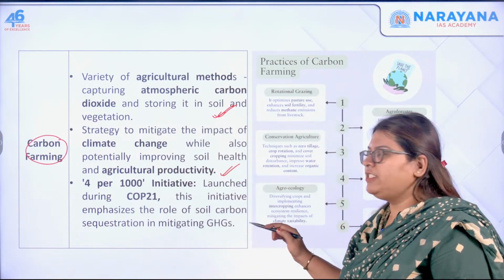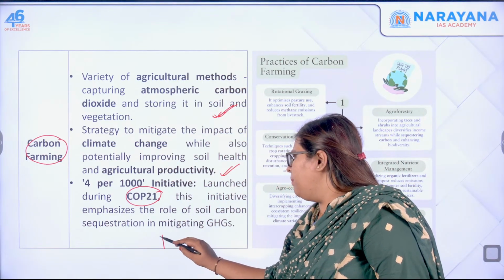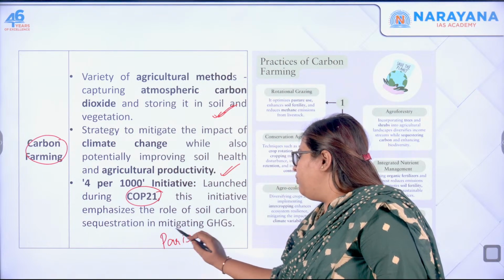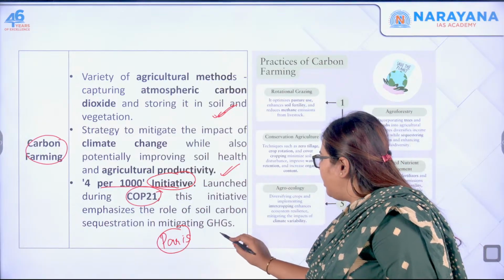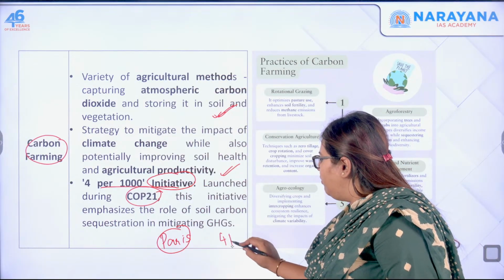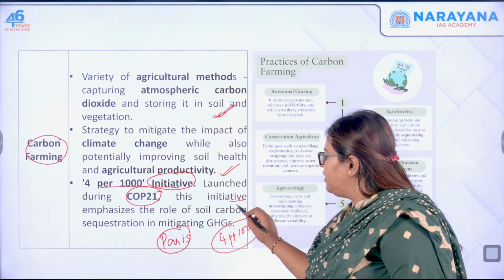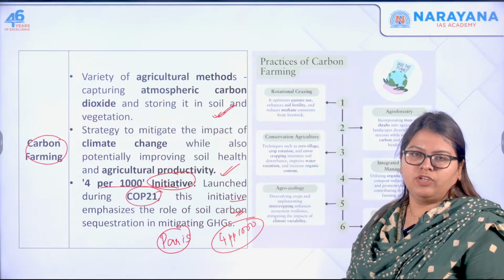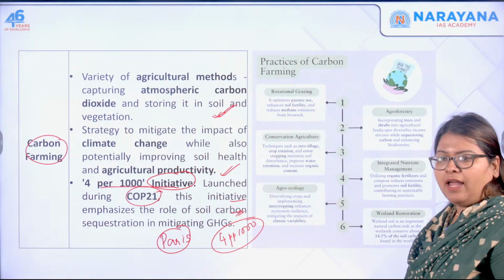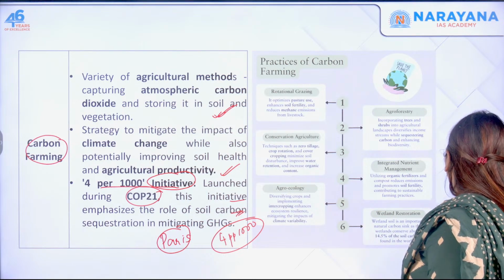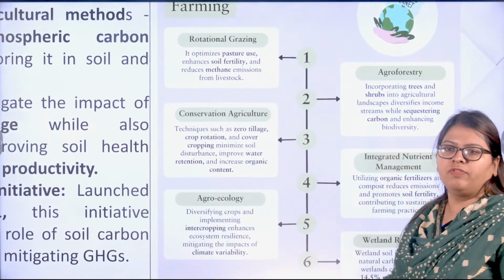And that is why in COP21, that is your Paris Agreement, we actually had this 4 per thousand initiative, that is, increasing soil carbon by 4 parts per thousand. So this is the role of soil carbon sequestration in mitigating the impacts of climate change. For that, you have different methods. Let me quickly tell you the practices of carbon farming.